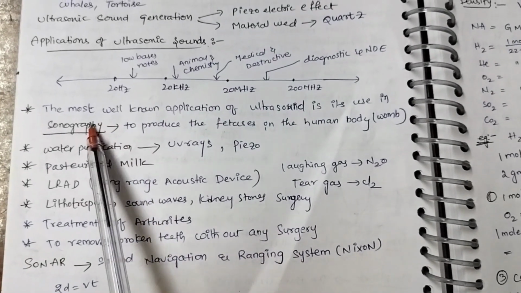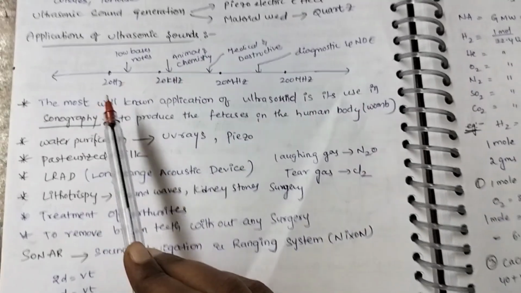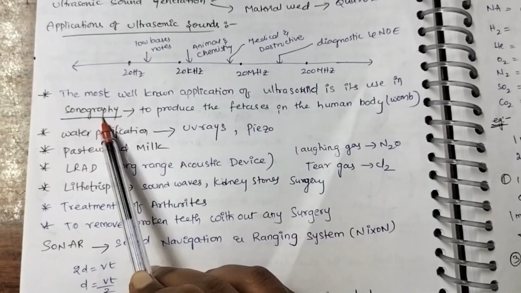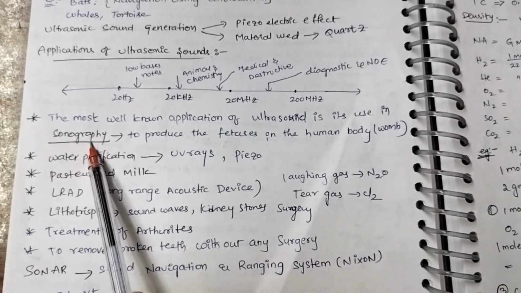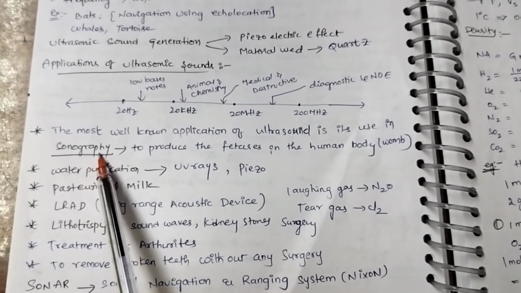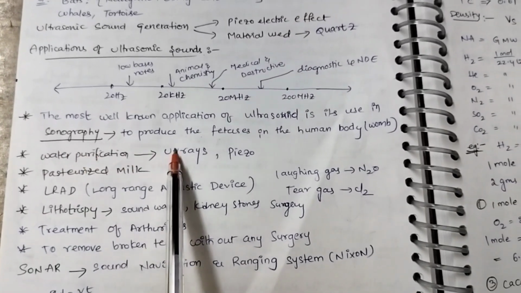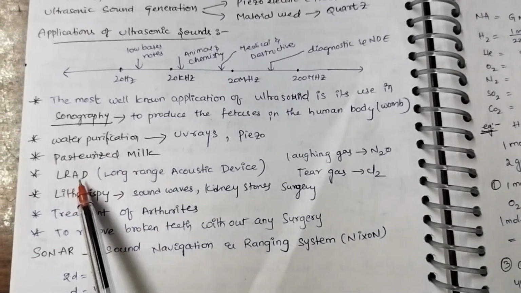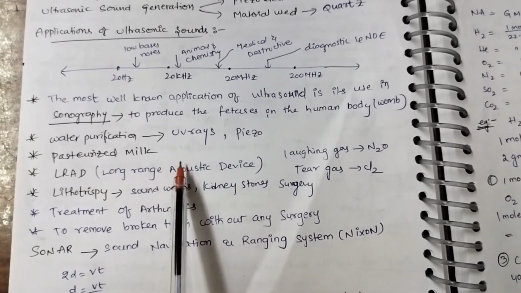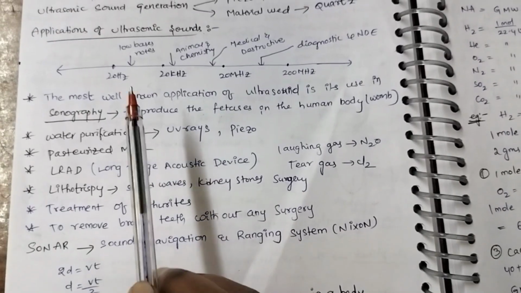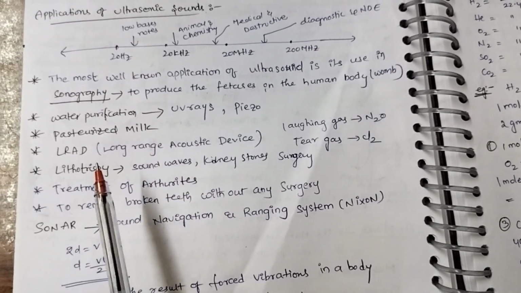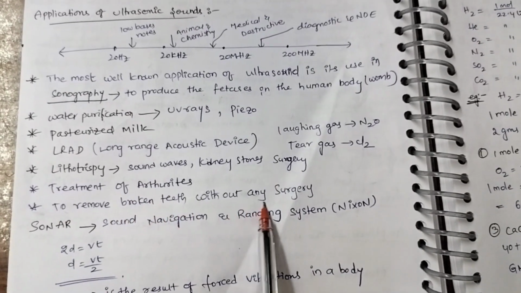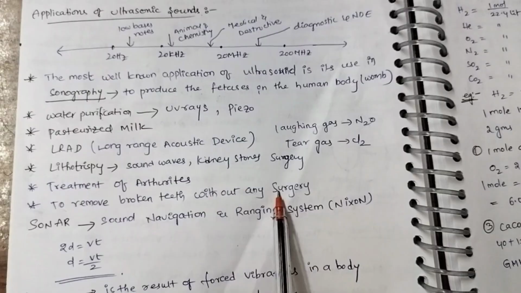For example, the most well-known application of ultrasound is sonography. What is sonography? It is used to view the fetus in the mother's womb. And for purification, UV rays or piezoelectric methods are used, and pasteurization of milk. And in LRAD, long range acoustic device, we also use ultrasounds. These are all the applications of ultrasounds. For the treatment of arthritis, and to remove broken teeth without any surgery, we also use ultrasounds.